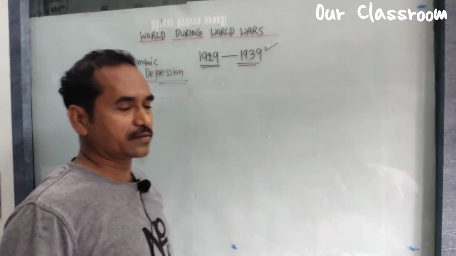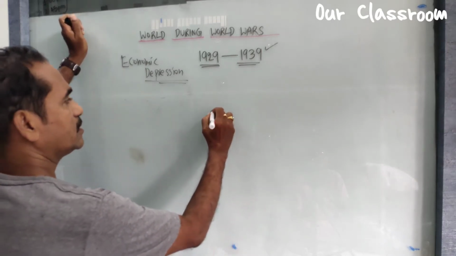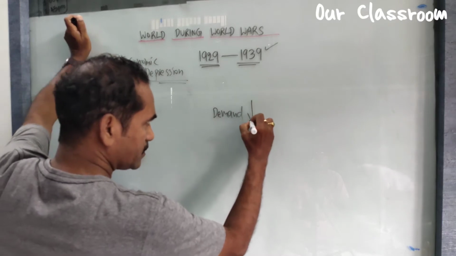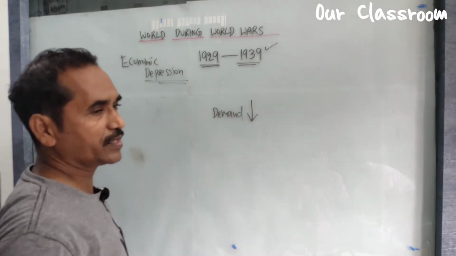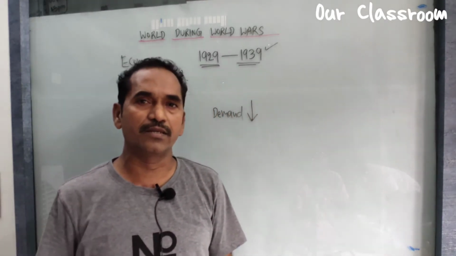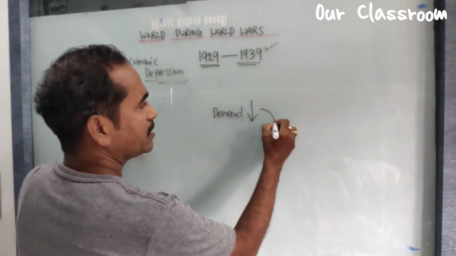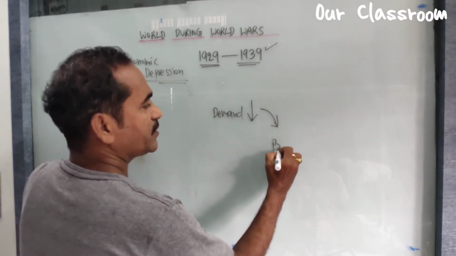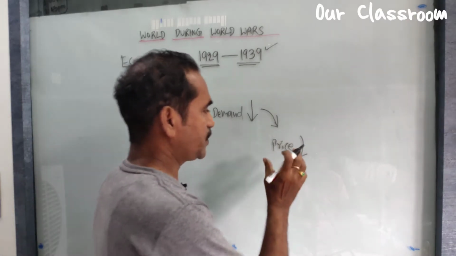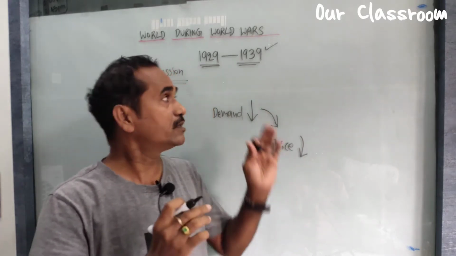So what is the reason? Due to some reasons the demand for goods decreases. What is called demand? Demand decreases means people are not ready to purchase those goods. Automatically, where demand decreases, the price for goods decreases. Demand and price declined during this period.